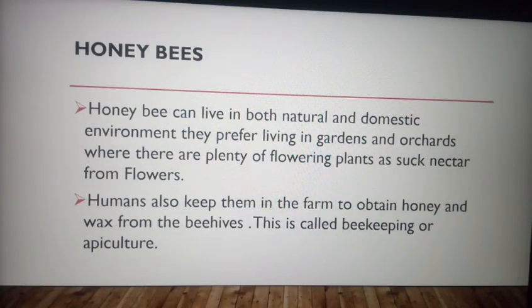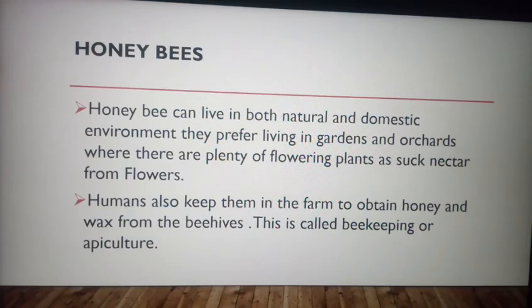Now, honeybees. As we all know, we get honey from honeybees. We have all heard it from our parents. These honeybees can live in both natural and domestic environments. Generally, where are they found? In gardens and orchards. Why are they found in gardens and orchards? Because honeybees suck nectar, and they get this nectar from the flowers.